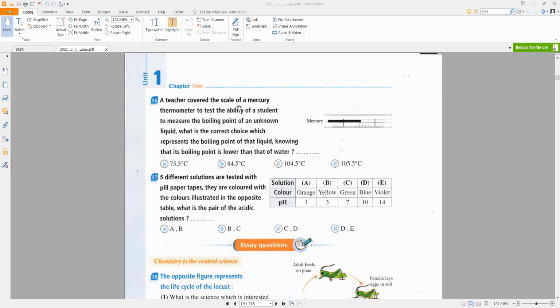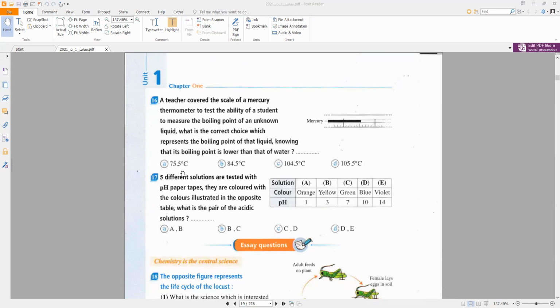16. The picture covers the scale of a mercury thermometer testing the ability of a student to measure the boiling point of a known liquid. What is the correct choice which represents the boiling point of that liquid, knowing that its boiling point is lower than that of water? The answers C and D are wrong, because C and D are greater than 100, and he said that the boiling point of the liquid is less than the boiling point of water.